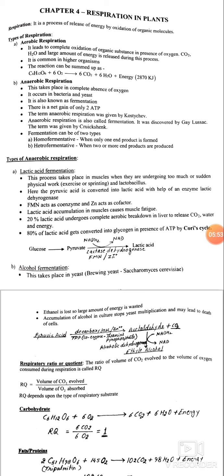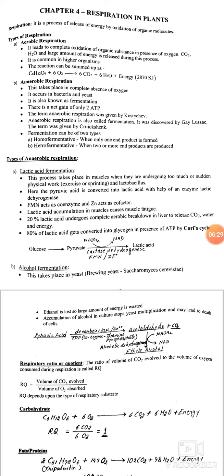It may be of two types. First is lactic acid fermentation. This process takes place in muscles when they are undergoing too much or sudden physical work, exercise, or sprinting, and in lactobacillus. Here, the pyruvic acid is converted into lactic acid with the help of an enzyme, lactic dehydrogenase.